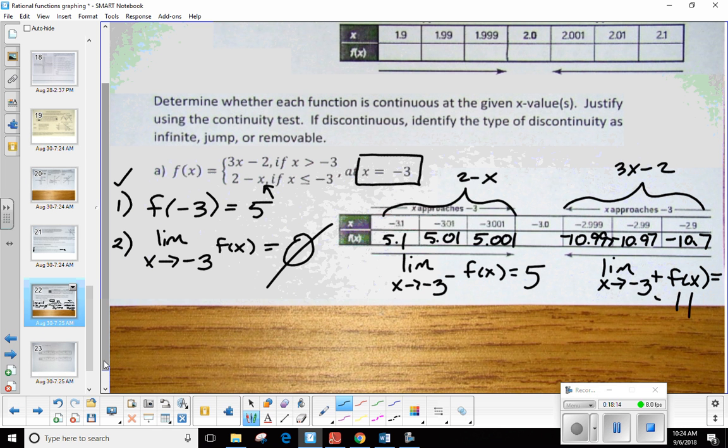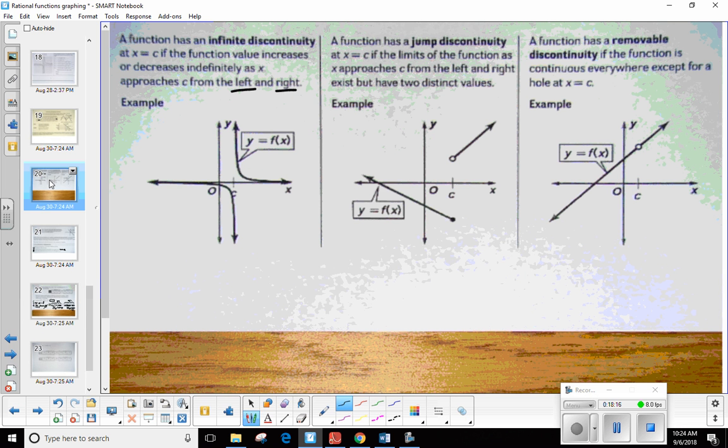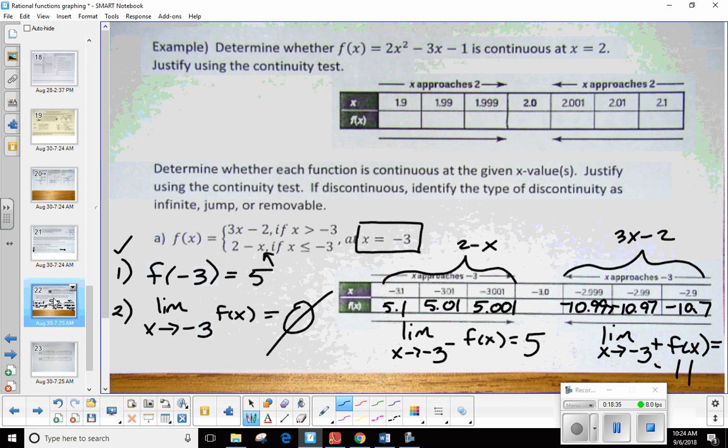Okay? So let's take a look at the 3 we had. Is there any discontinuity that talks about as you approach from left and right, you get 2 different numbers? Which one is that? This is a jump discontinuity. We have 2 distinct values. One is included, but the other was not. Yes. So based on our analysis, I would say what's happening here is a jump discontinuity. So this function is not continuous at x equals -3.